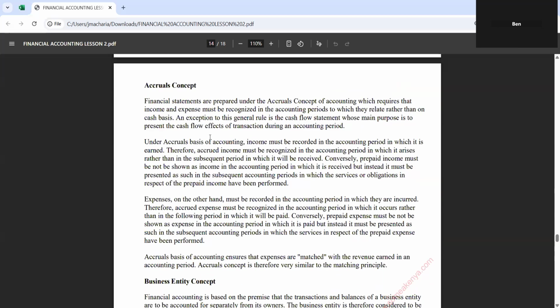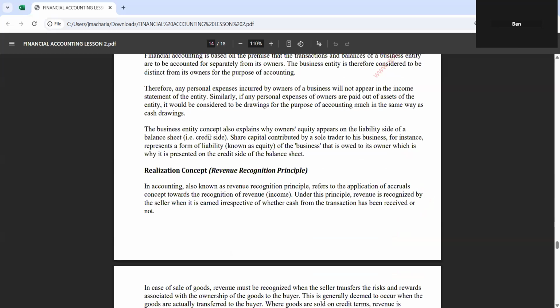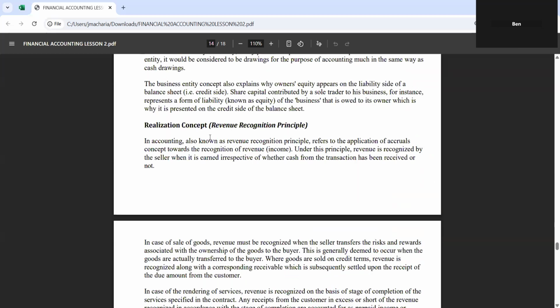I've already mentioned the accrual concept. And then the realization concept is the opposite of going concern. If a business cannot be recorded on a going concern concept, then it is recorded on a realization concept. In accounting, it is also known as the revenue recognition principle, which refers to the application of the accrual concept toward recognition of revenue. Under this principle, the revenue is recognized by the seller when it is earned, irrespective of whether the cash from the transaction has been received or not.